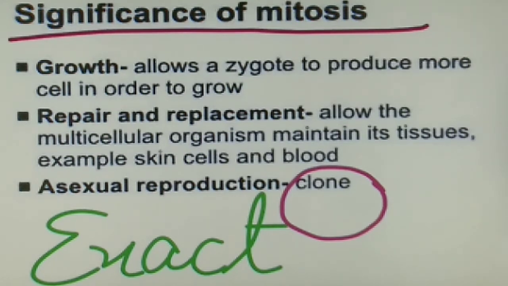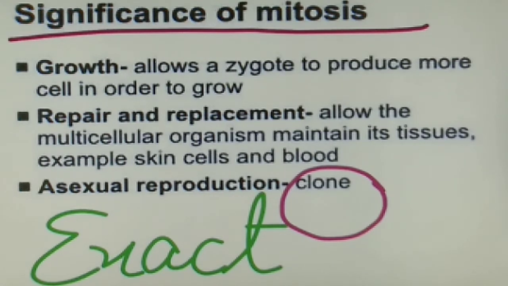For example, our skin cells have to be formed continuously, because dead cells keep on being removed from our body. Then the blood cells also. RBCs, for example. So, these cells are formed only due to the process that is mitosis.